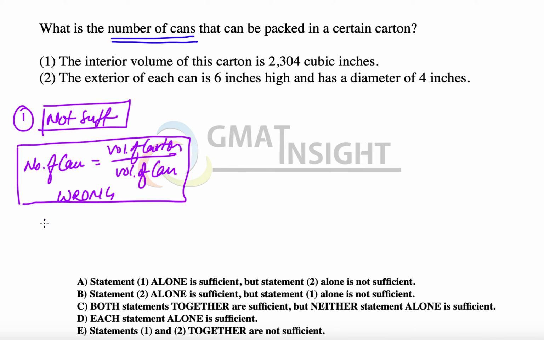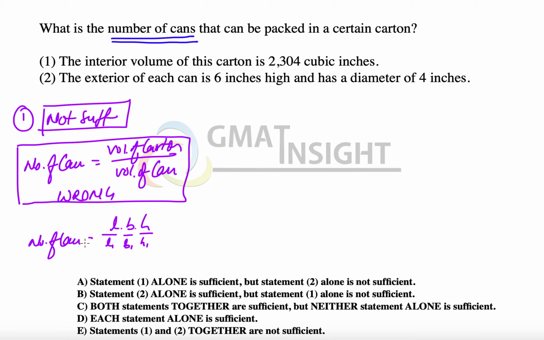carton. Now what we need to do is that we have three dimensions of the carton, which are L into B into H, and we need to divide each dimension by the respective dimension of the can. That means L1, B1, H1, or if there is some radius, there has to be a certain specific shape. If it's a cylinder, then it has to be diameter, right? The H remains H, but L and B become the diameter.